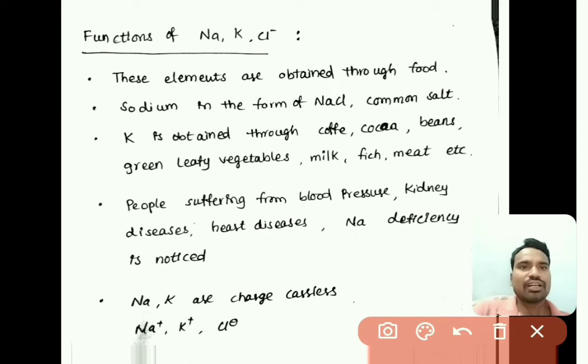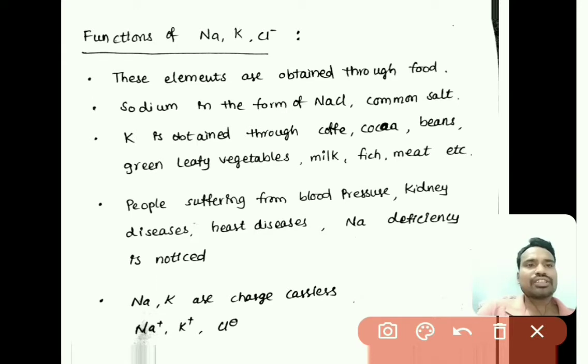Now we will see the functions of sodium, potassium, and chloride ions. Sodium is present as the Na+ ion, potassium as the K+ ion, and chlorine as the Cl- ion, right? These ions are majorly obtained through our food. Sodium is obtained in the form of common salt, that is NaCl.